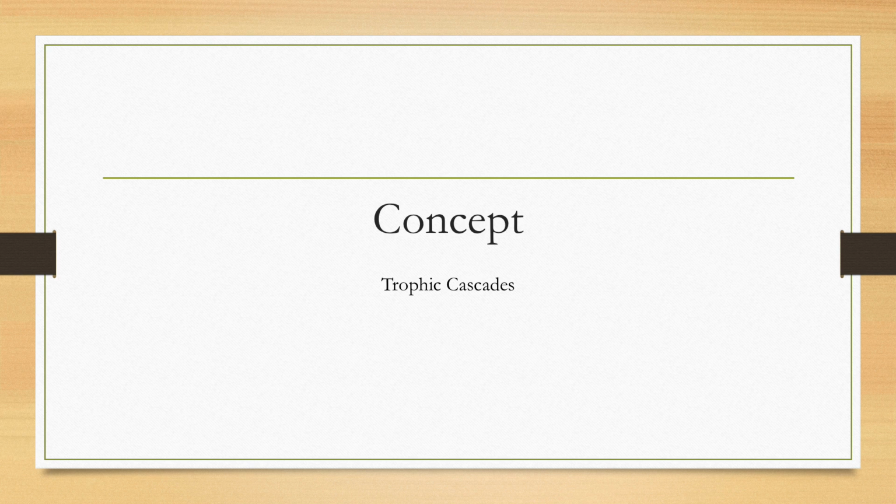The ecological concept I will discuss today is trophic cascades. Trophic cascades are an ecological phenomenon triggered by the addition or removal of top predators and involving reciprocal changes in the relative populations of predator and prey through a food chain, which often results in dramatic changes in the ecosystem, both structurally and in regards to nutrient cycling.